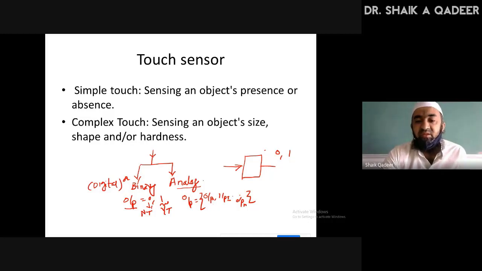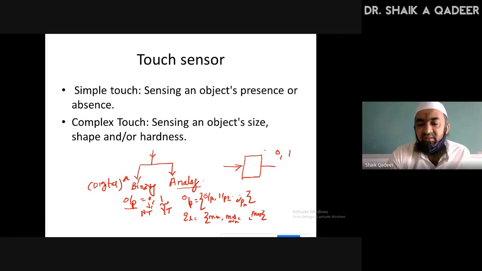Whereas an analog sensor gives output in many different ways. A simple example: suppose we have four sets of output. This one is maximum touch, and this is minimum touch, and two more in between: one more than minimum, and this one less than maximum. In that way, there are so many different ways of giving information.